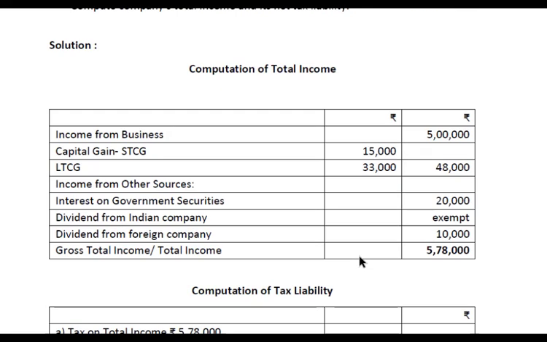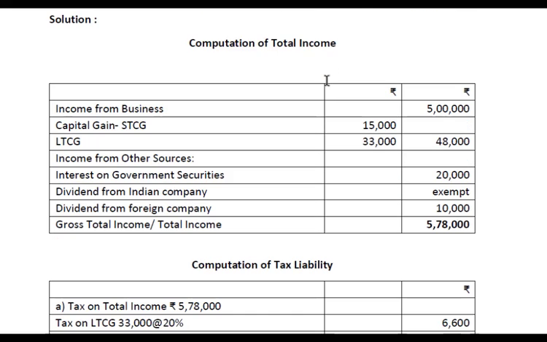Let us see the computation of total income. So we are adding the incomes under all the 5 heads. Now here we have income from business, capital gain short term as well as long term, income from other sources, interest on government securities 20,000, dividend from Indian company is exempt, dividend from foreign company 10,000. So the total will be 5,78,000 as there are no deductions under section 80. This gross total income itself will become the total income.